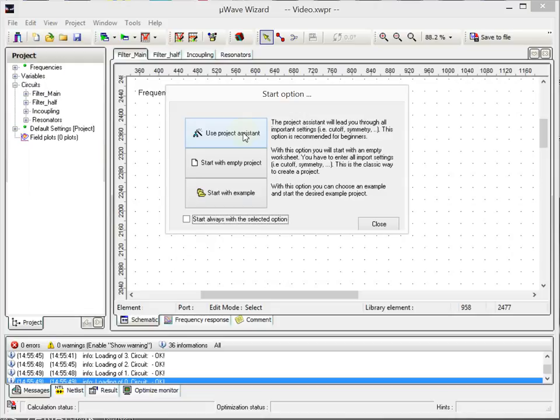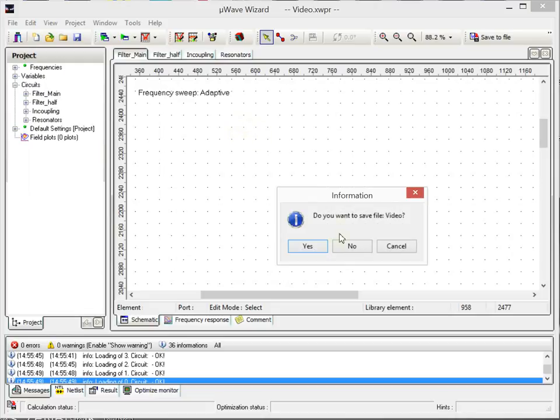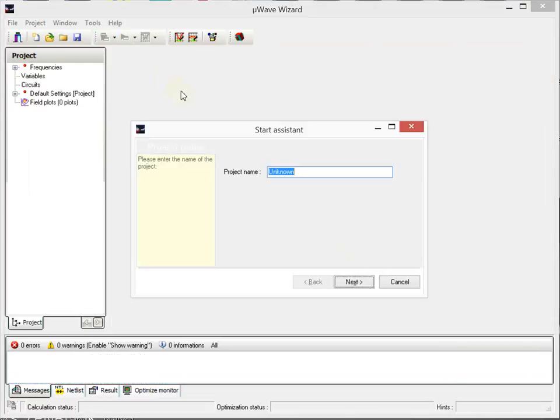We start with the assistant. Don't want to save this, I have this already. So, the first question he asks for is the name for the project. I name it filter, because I will design a filter.